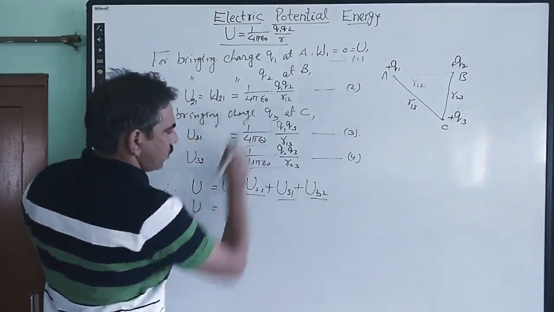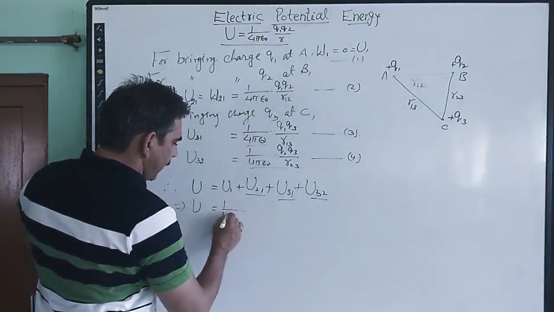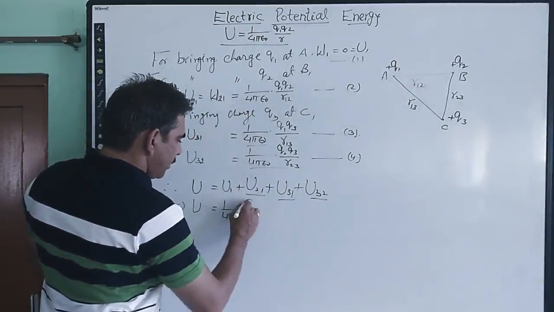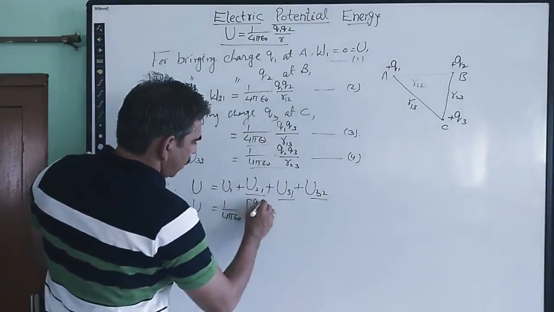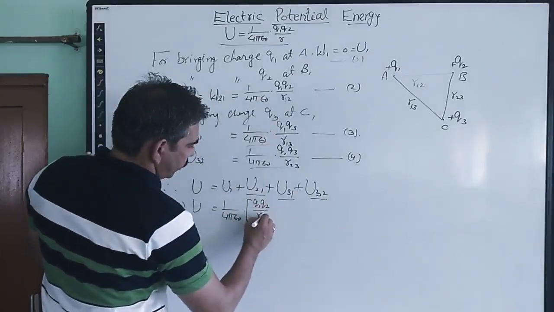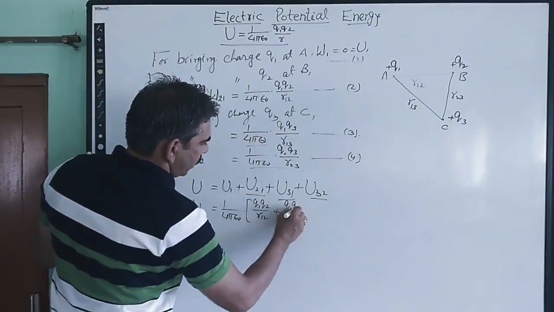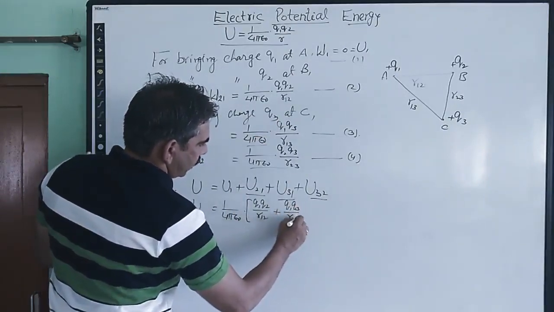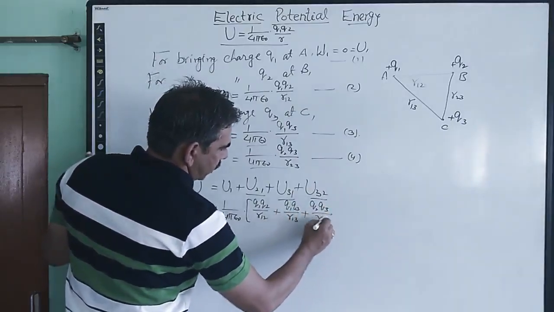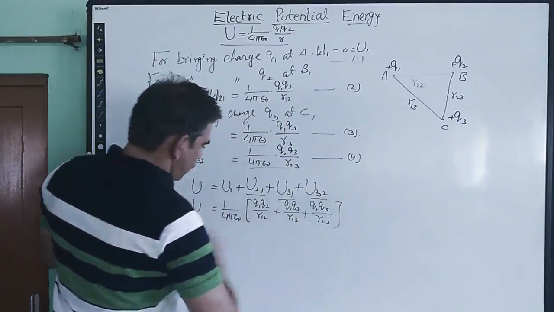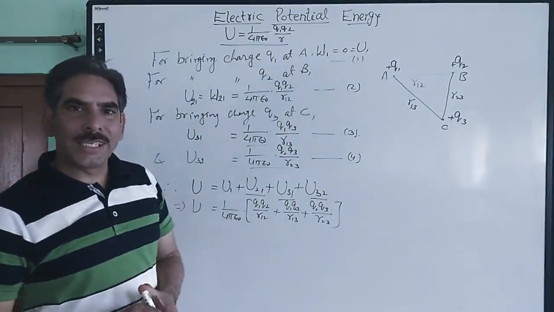So these are the values. You can take something common, which is 1 upon 4 pi epsilon naught, and write inside the bracket what is left. So it is Q1 Q2 upon R12 plus Q1 Q3 upon R13 plus Q2 Q3 upon R23. So this is the total potential energy of a 3-point charge system.